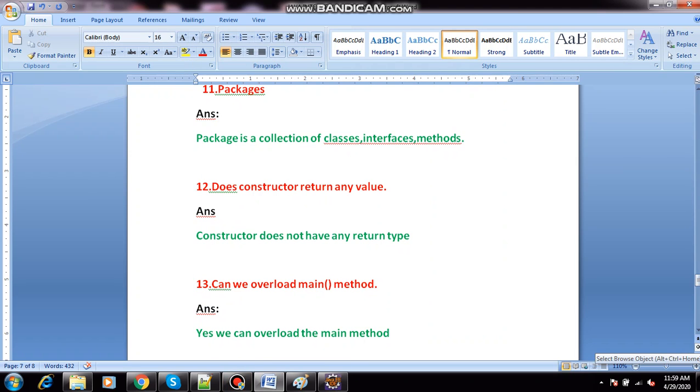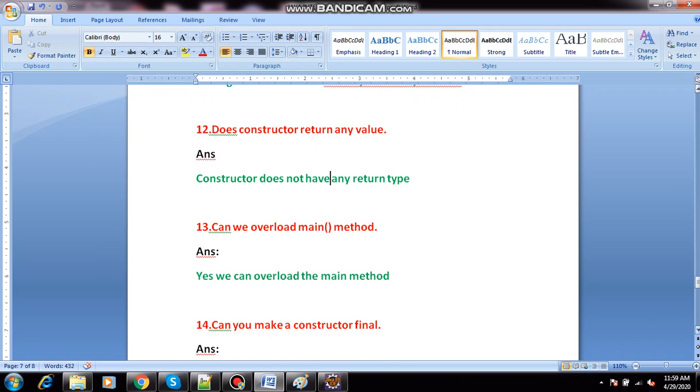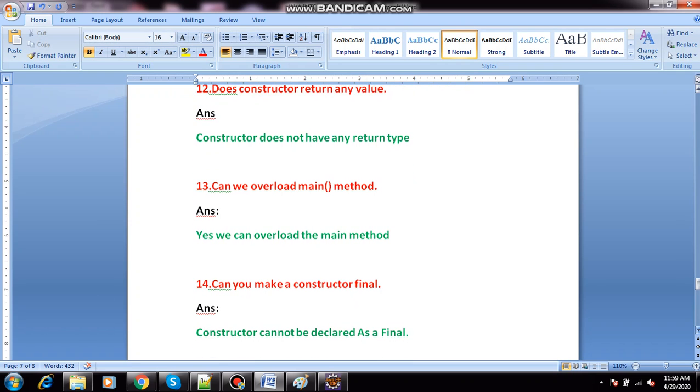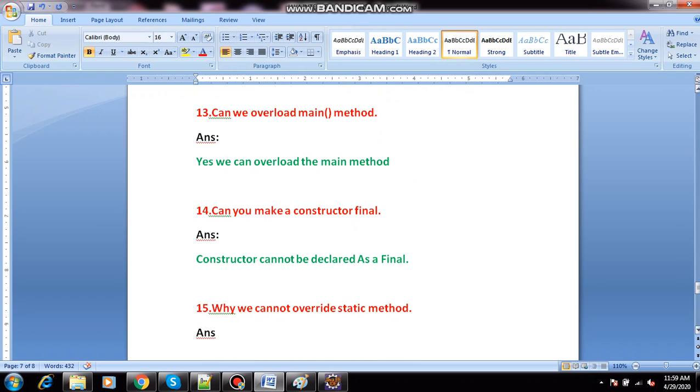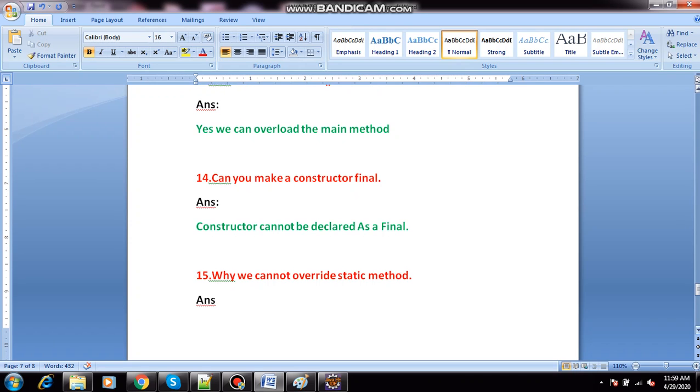Can we overload the main method? Yes, we can overload the main method. What is the next question? Can we make a constructor final? It is not possible. A constructor cannot be declared as final.